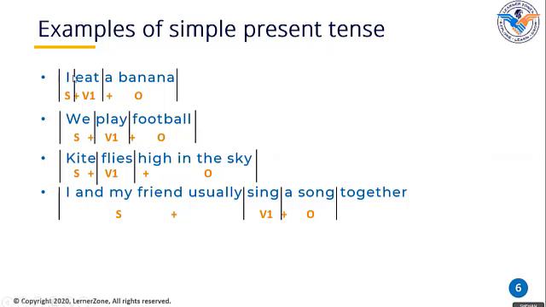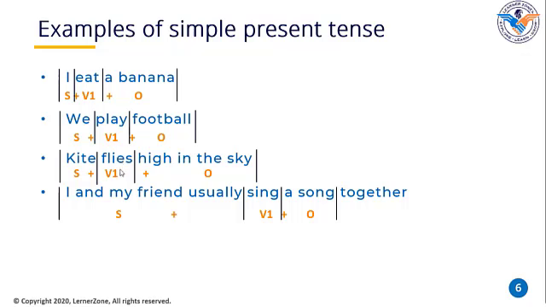Once again, we are looking at it. I is a subject, eat is a verb, first step of the verb, and banana is an object. Again, we is a subject, play is the first step of the verb, and football is an object. In this sentence, kite is a subject, flies is the first step of the verb, and I'm adding IES to fly.